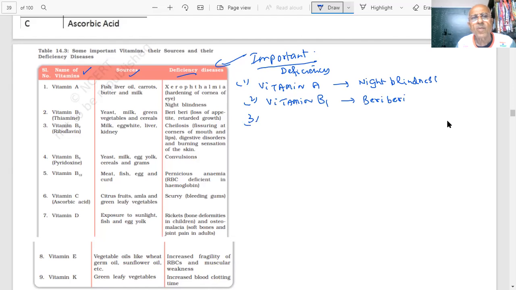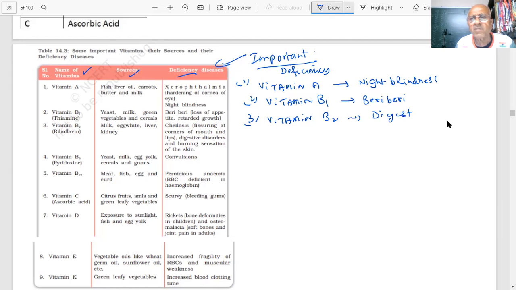Vitamin B2, students, where it is present. These are the sources where you get it. Deficiency of B2 causes fissuring of corners of mouth and lips, digestive disorder, and burning sensation in the skin. There may be some more information in certain other areas, but this is the availability in our book, students. So we are relying on our book, but bio students know more about it.